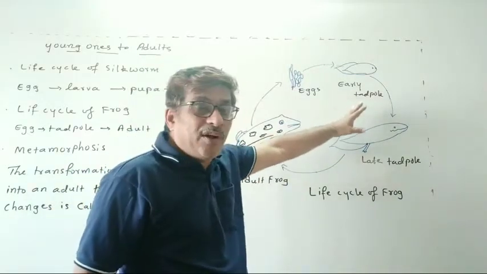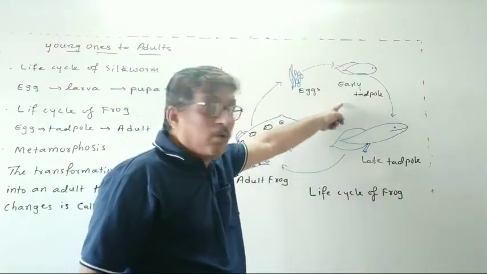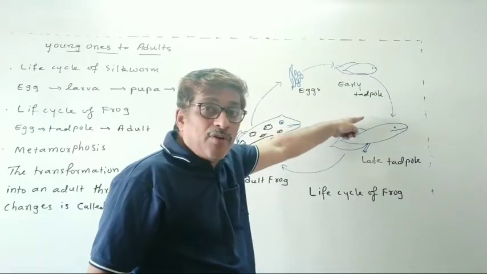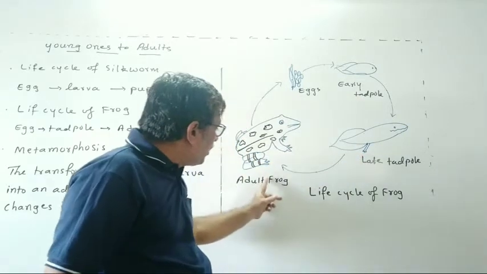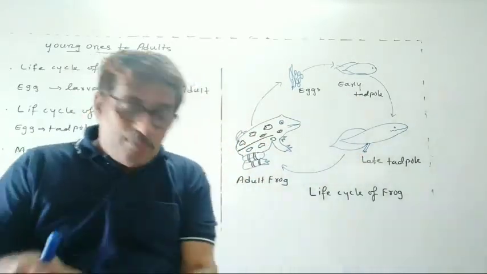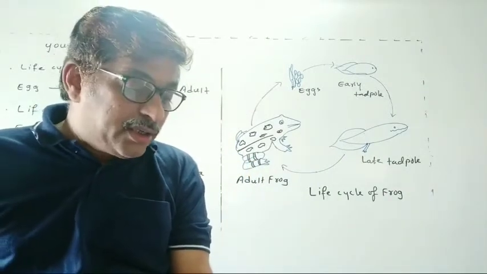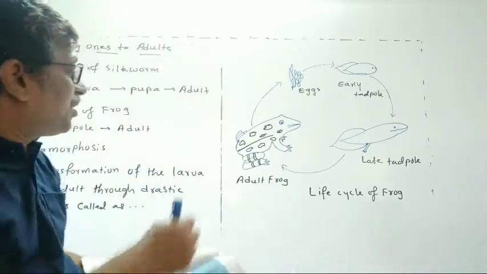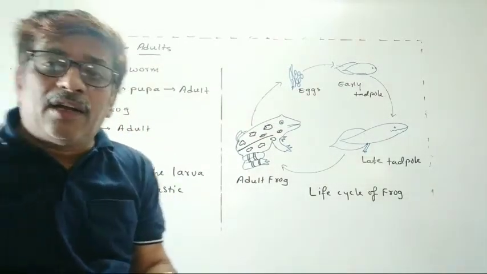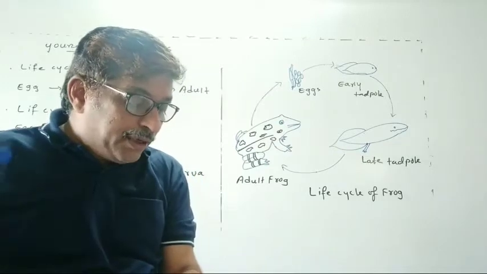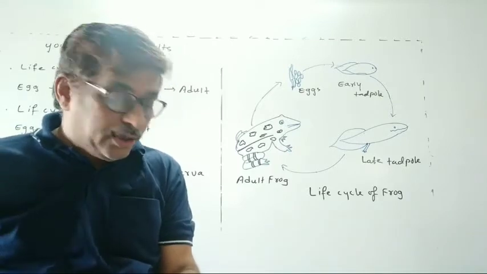They look quite different. Like fishes, they look like fishes. But this is the frog's young one. See, early tadpole or a larva, as you say. This is the late tadpole, where legs have just developed, and then they become the adult frog. So, this is the observation of the stages of the frog from the egg to the adult stage. Here there are four distinct features because late tadpole and early tadpole are written, but you will observe three distinct features: egg, tadpole or larva, and adult.